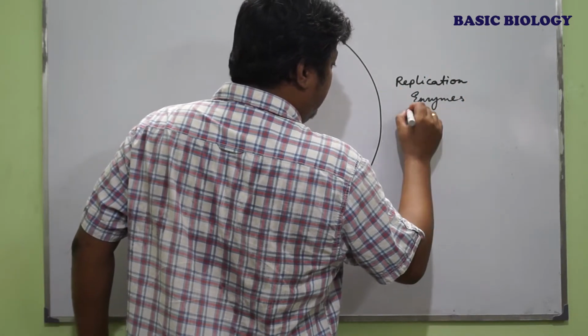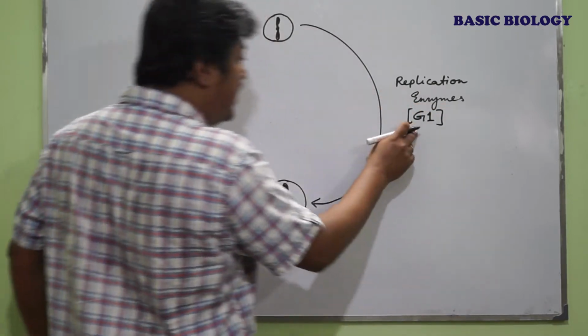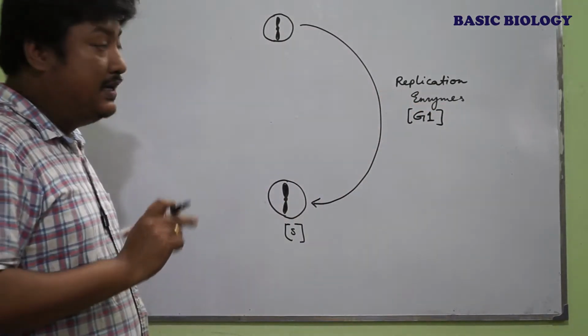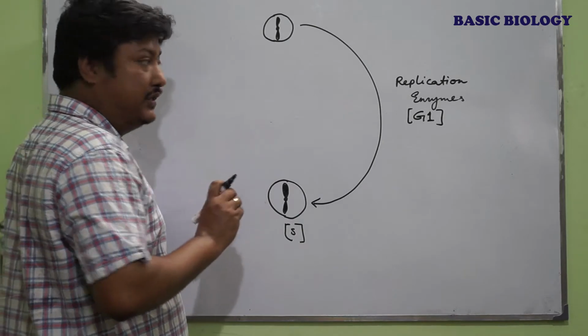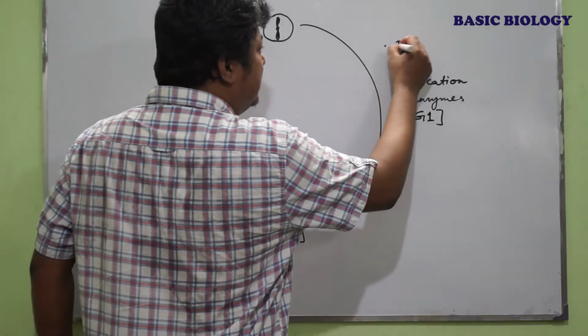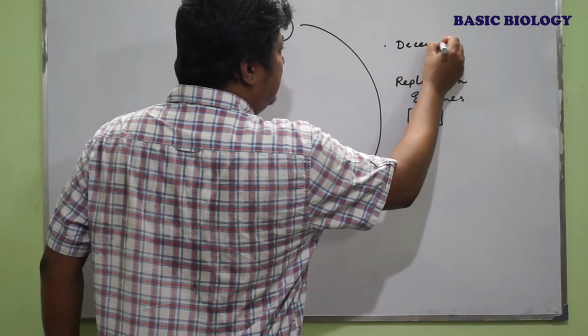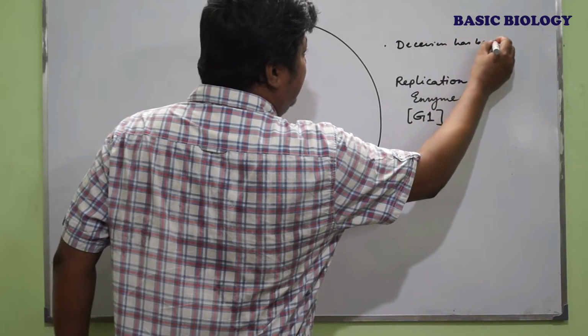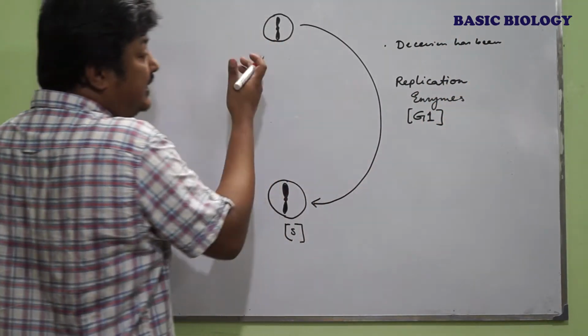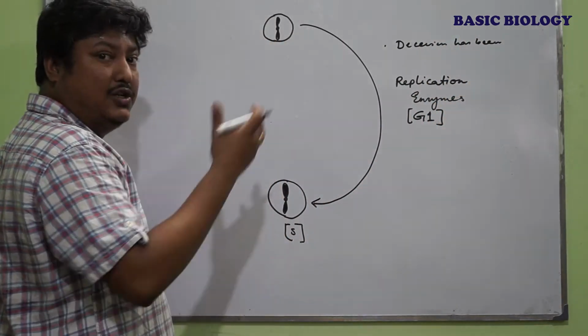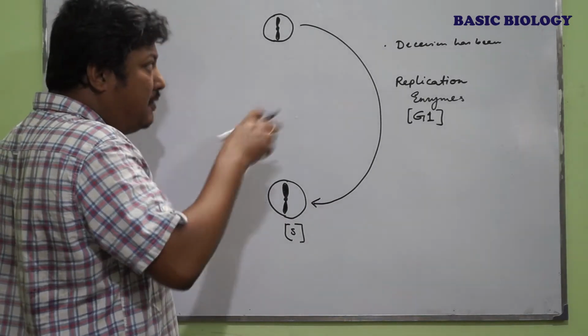So G1 is a very significant phase. It has many functions. First of all, the decision is taken whether the cell requires division or not. That growth signal can be verified within G1.